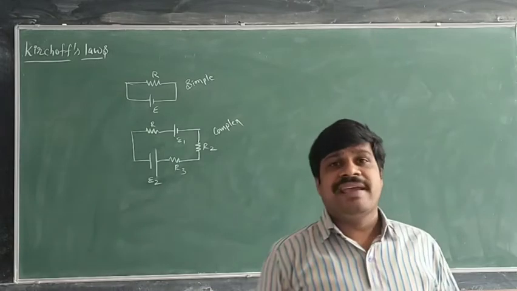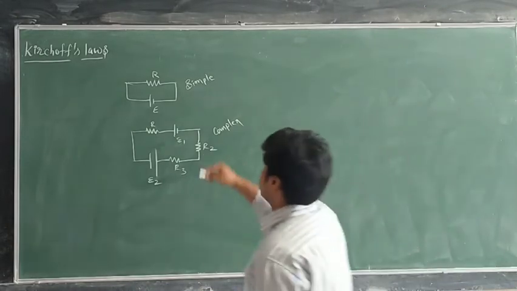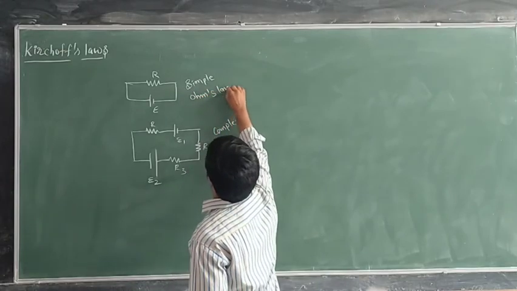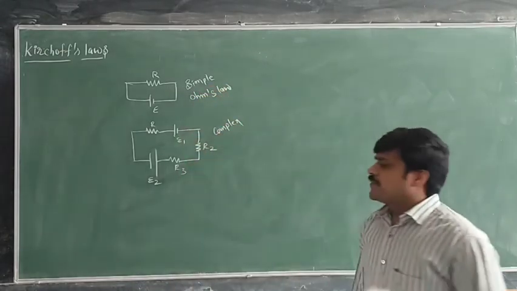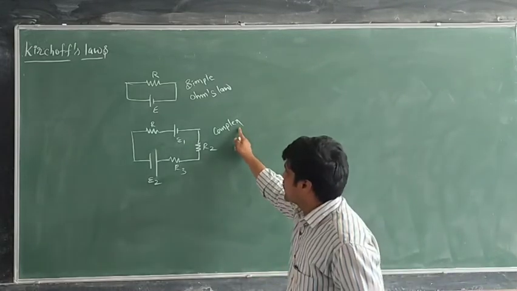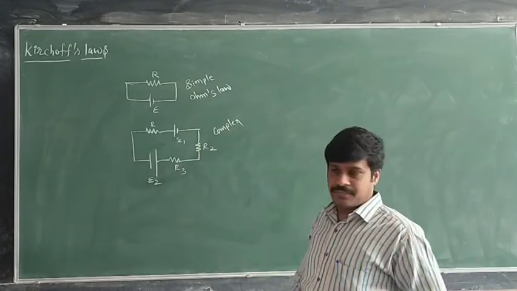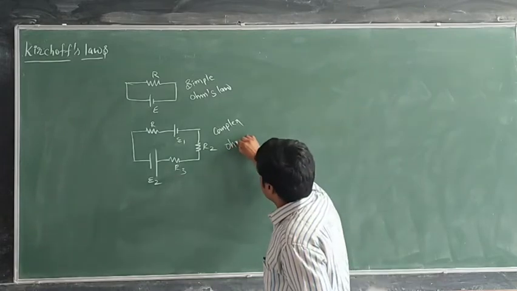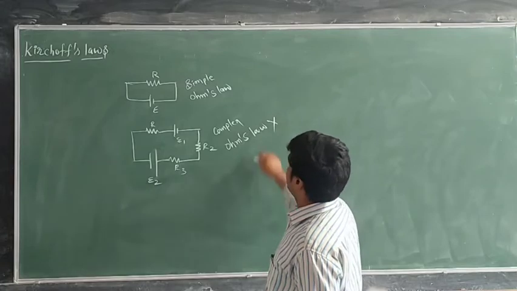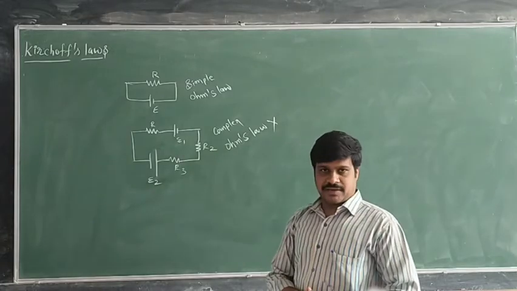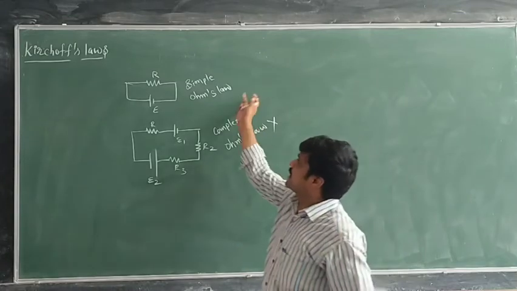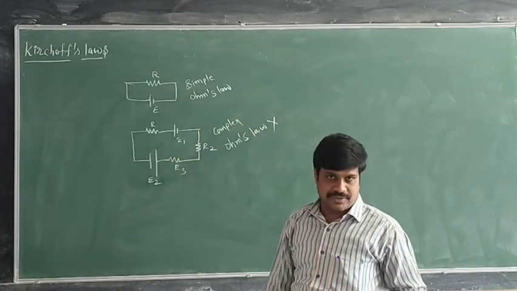A simple circuit can be explained using Ohm's law. But we are unable to explain this complex circuit using Ohm's law. Ohm's law cannot analyze the complex circuit; it can analyze only the simple circuit.